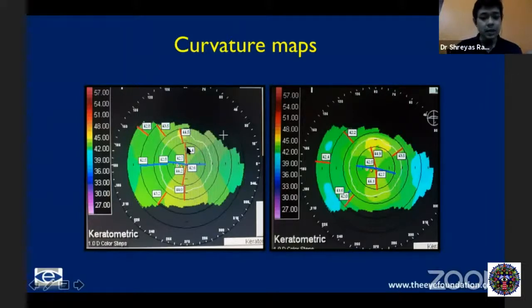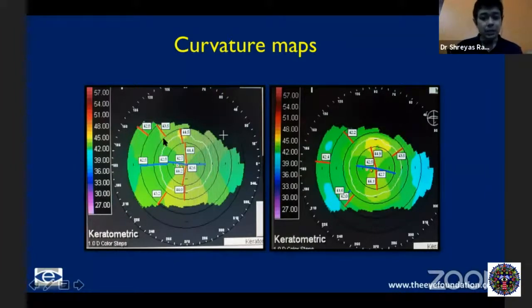As you can see here, the vertical meridian is steeper, and therefore this is a cornea with with-the-rule astigmatism. This is again a very uniform cornea. So again, in the curvature maps, we are trying to really look at whether the curvature is regular or irregular, which is probably the most important point. In regular scans, as you can see in this image, both the superior and inferior, there is no asymmetry. In irregular corneas, you can have more IS asymmetry, and this is one of the early indicators of corneal ectasia, like in keratoconus, where an IS asymmetry of 1.4 or more is regarded as suspicious, and that is a very important criterion that you should keep in mind.